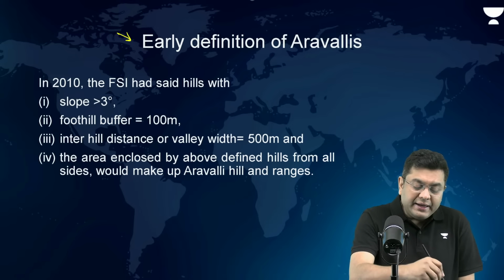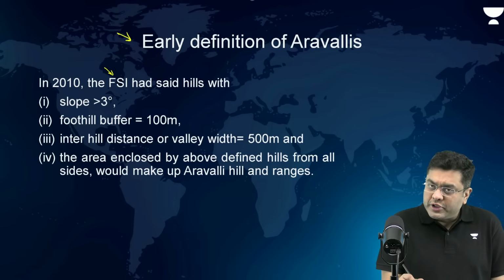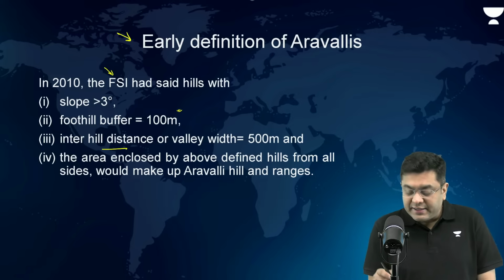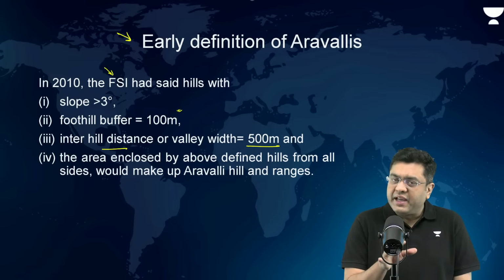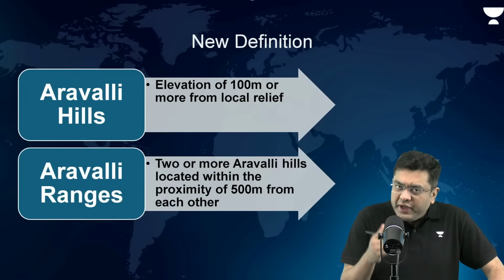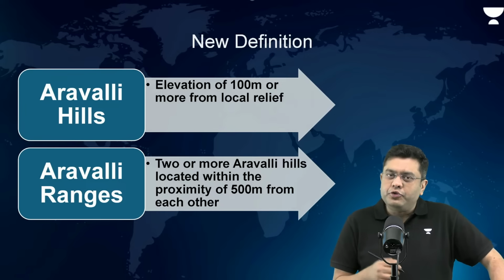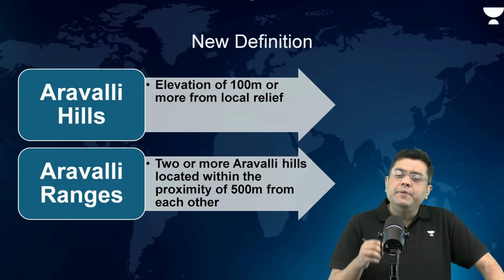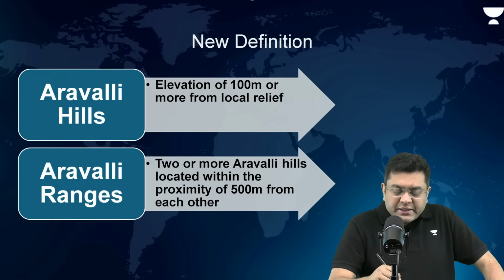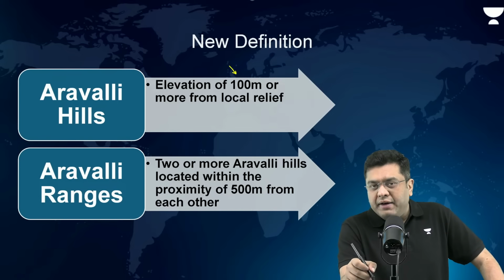So in 2010, the FSI had said that hills with a slope greater than 3 degree, a foothill buffer of 100 meter, and an interhill or valley distance of 500 meter would be considered Aravali Hills and Aravali Ranges. Now, the recent committee set up by the Supreme Court, and the definition accepted by the Supreme Court: as per the newer definition, any feature having an elevation of 100 meter or more from the local relief of the surrounding region would qualify as Aravali Hills.